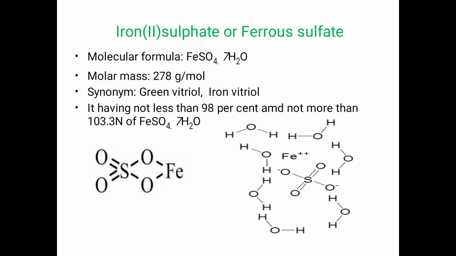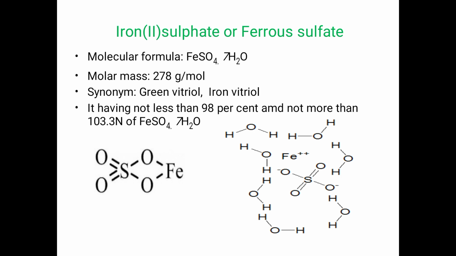First one is ferrous sulfate, also known as iron(II) sulfate. Molecular formula FeSO4.7H2O. Molar mass 278 grams per mole. It is also known as green vitriol or iron vitriol.